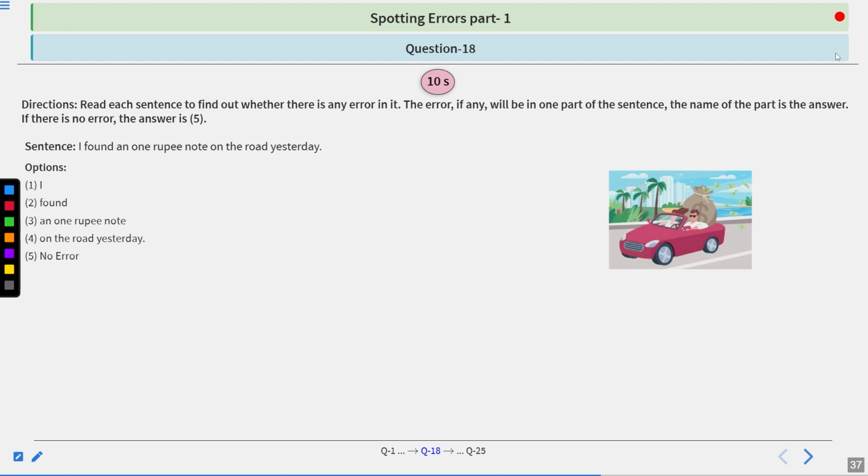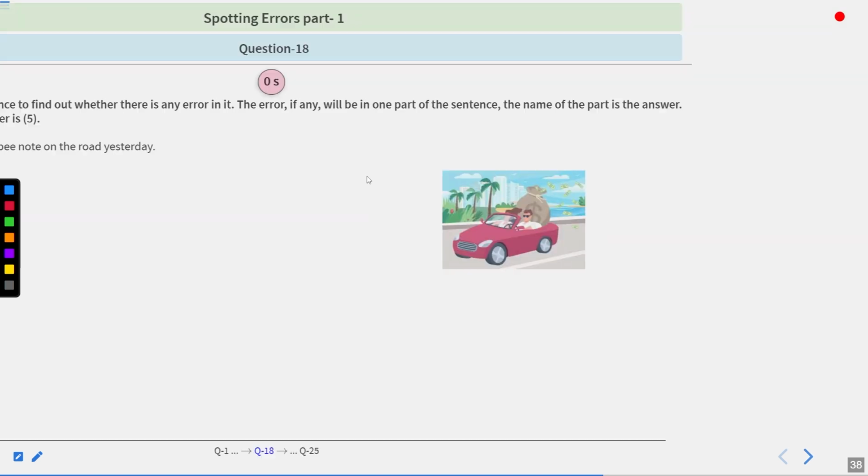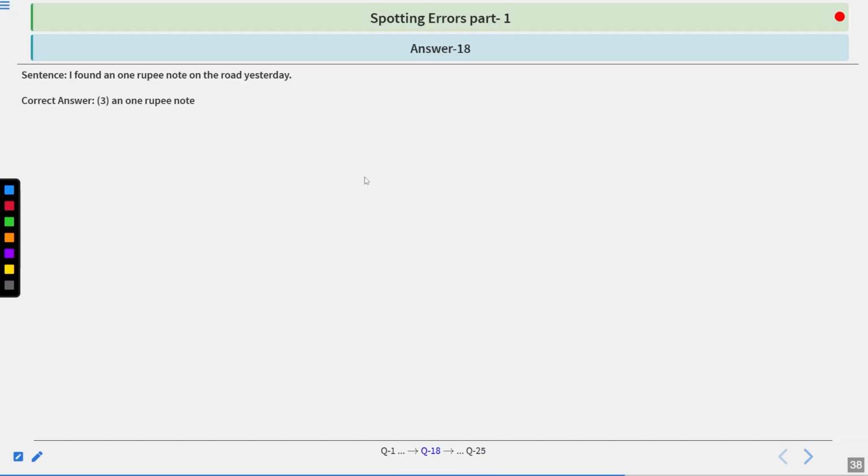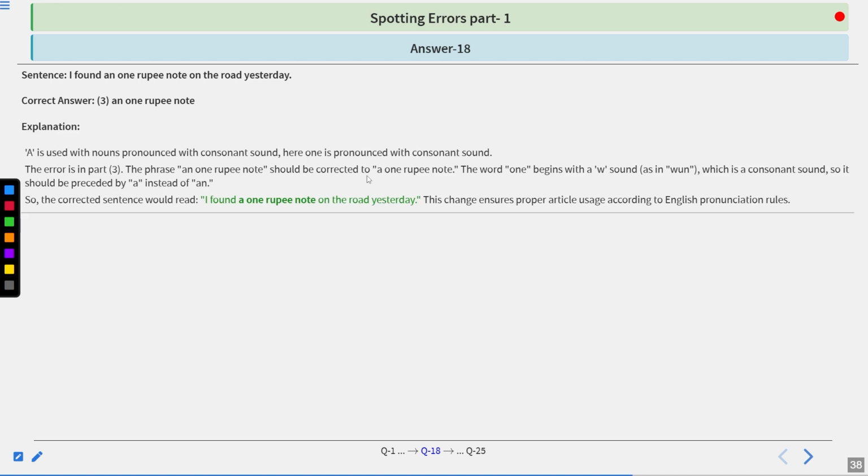I found an 1 rupee note on the road yesterday. Options are given below. You have to find the error in 10 seconds. I hope you have answered. Let's look at the correct answer and the explanation. The correct answer is 3, an 1 rupee note. In the explanation, an is used with nouns pronounced with vowel sounds, and here 1 is pronounced with a consonant sound. That is in part 3.